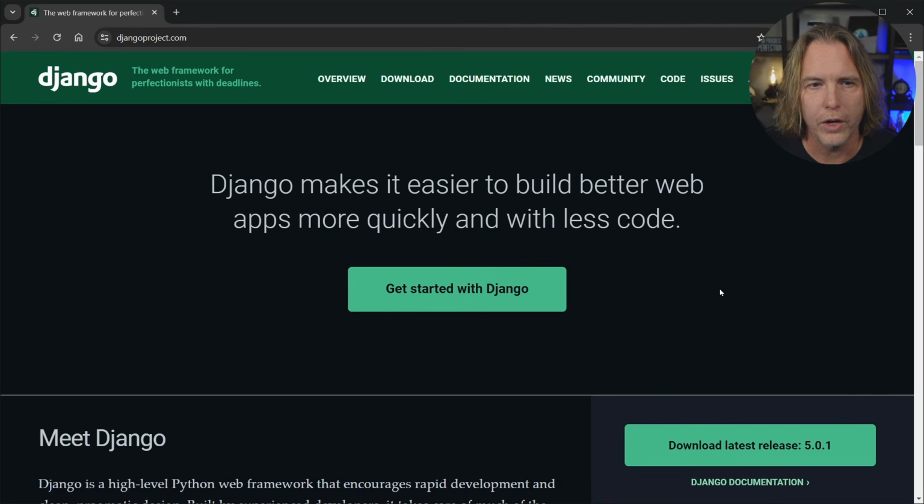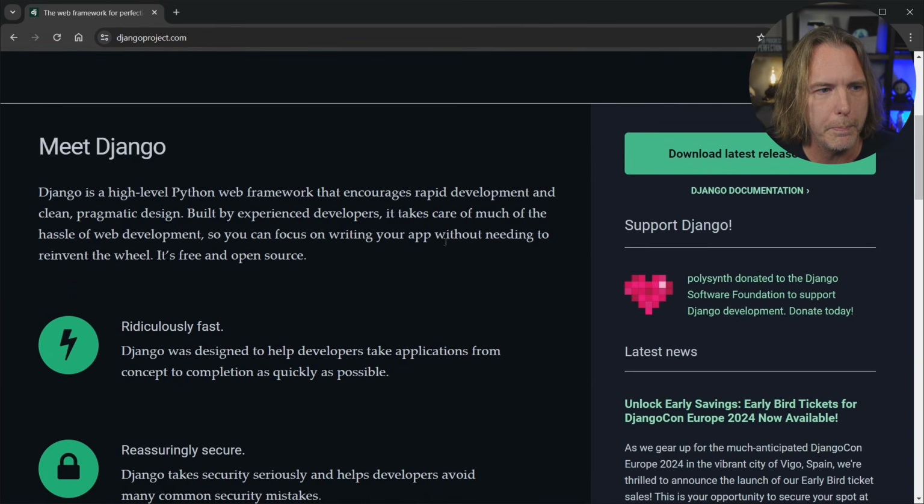So what is Django? Well, on the web page it says Django makes it easier to build better websites or web apps more quickly and with less code. It is a web framework, and after you learn the framework, that is definitely true. A framework abstracts some things you would have to build otherwise, and so you can get started faster. But when you first learn a framework, it's a little more tedious because you have to learn how to use that framework, and that's what we'll do, so in the future you can also build better web apps more quickly with Django. Let's scroll down just a little bit, and it says Meet Django.